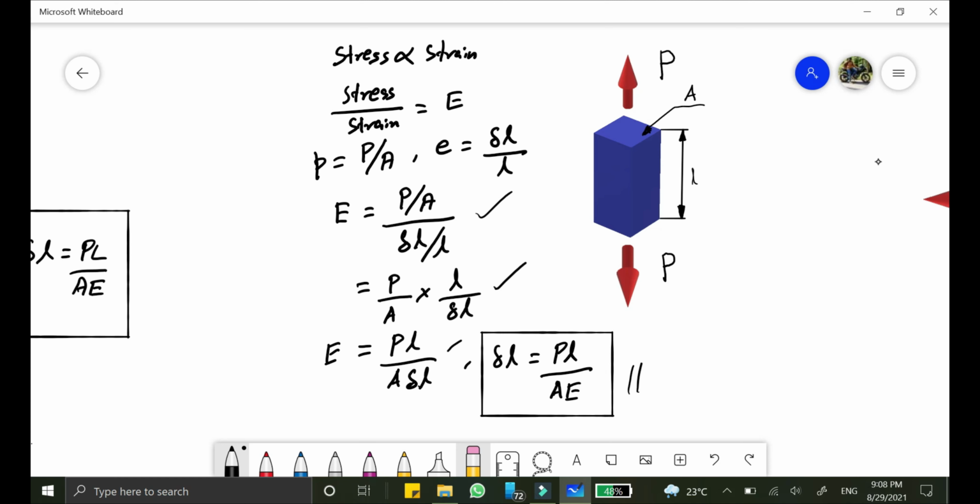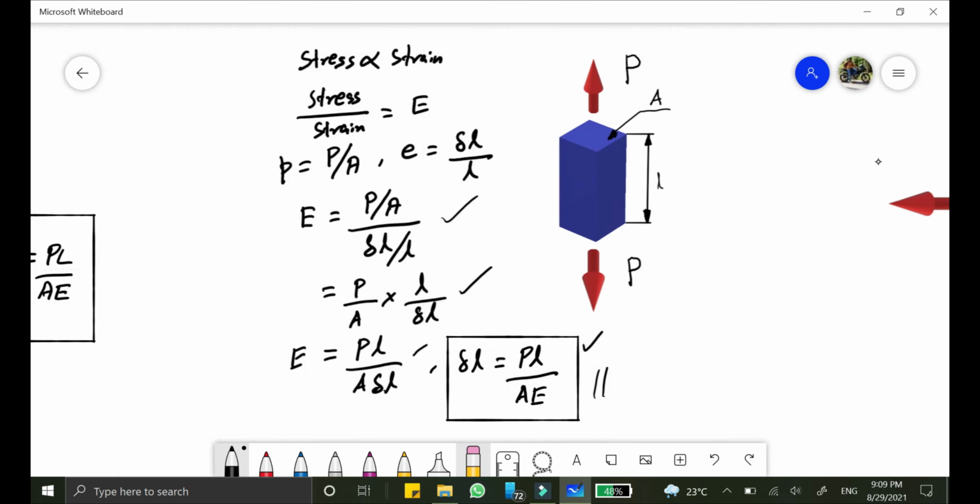So delta L can be rearranged like this, that is delta L equals PL by AE. So this is the standard equation for determining the change in length or deformation under tensile and compressive load.